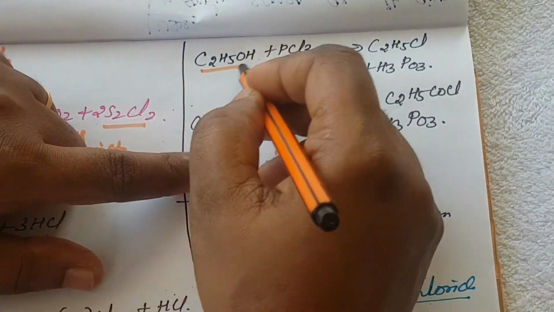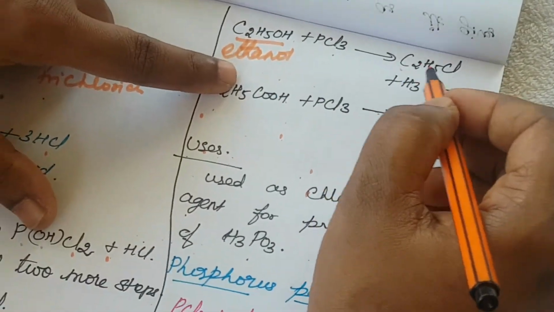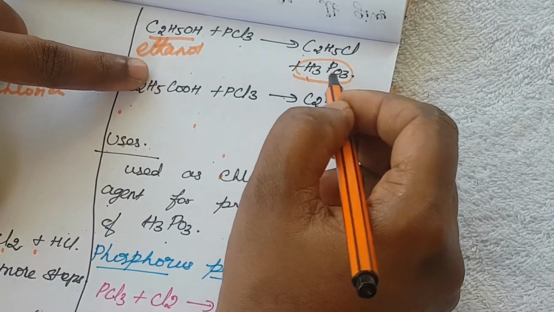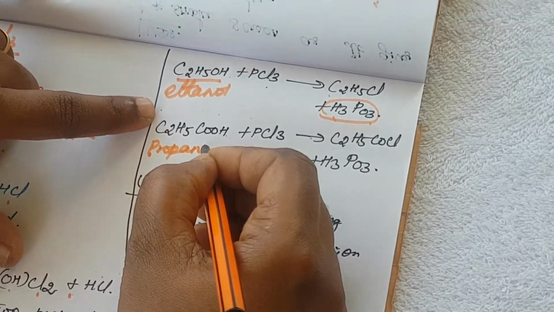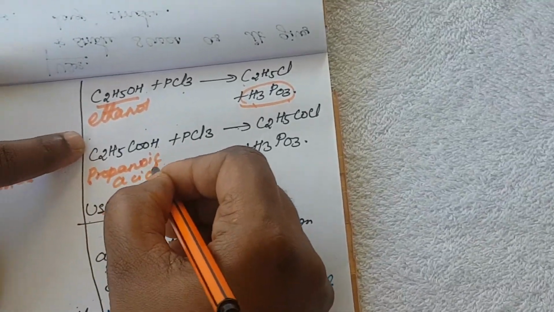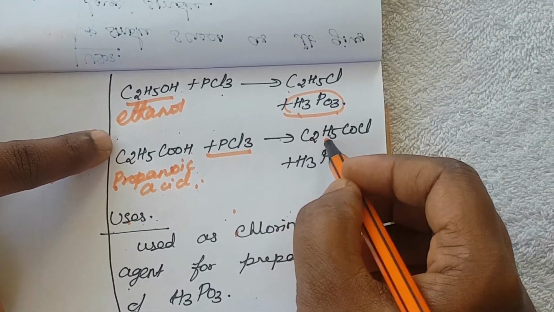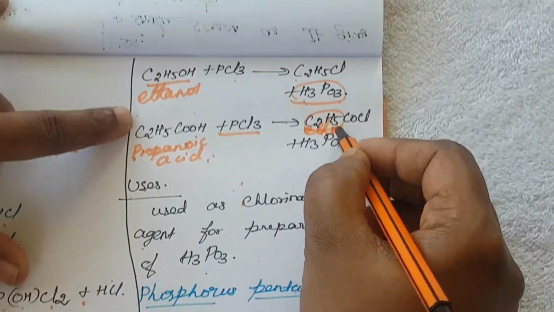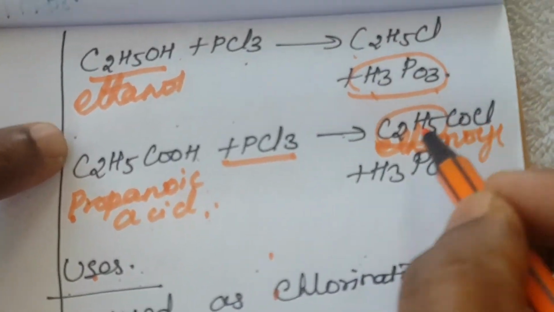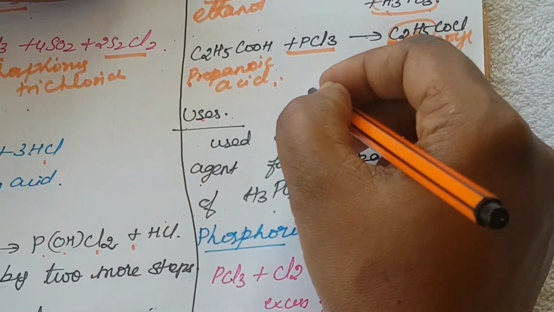Another one, reaction with organic compounds. PCl3 reacts with ethyl alcohol, that is ethanol, to form chloroethane, and phosphorus acid, H3PO3. Again propanoic acid and phosphorus trichloride form acetyl chloride, that is ethanoyl chloride, C2H5OH. This is H3PO3, phosphorus acid.